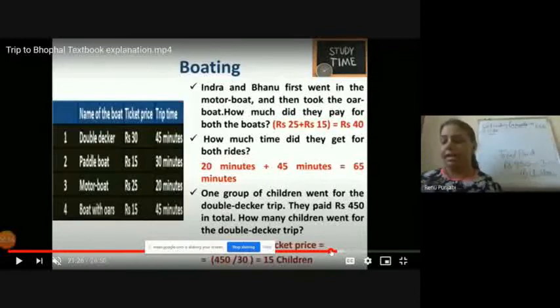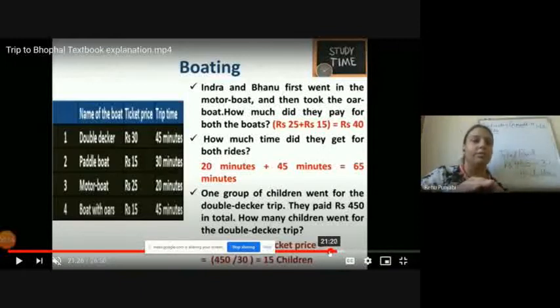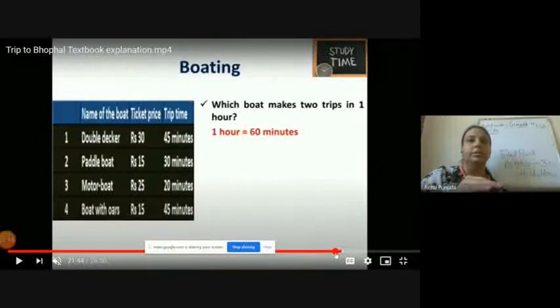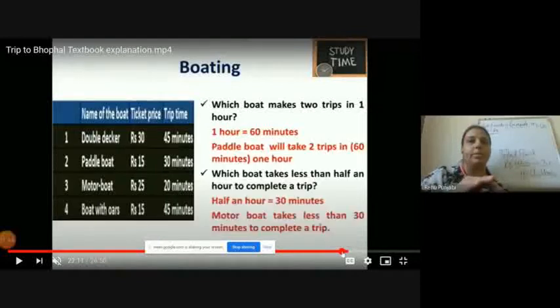Now come to the next. Which boat makes 2 trips in 1 hour? You can see one trip is for 30 minutes. So which boat will make 2 trips in 1 hour? We can say that the paddle boat makes 2 trips in 1 hour, which means 2 trips in 60 minutes.